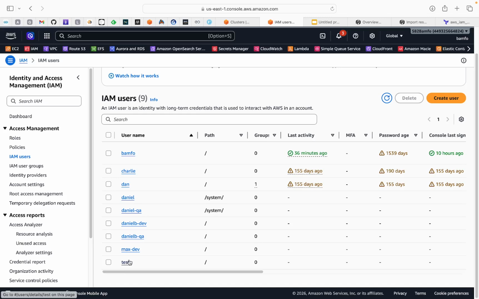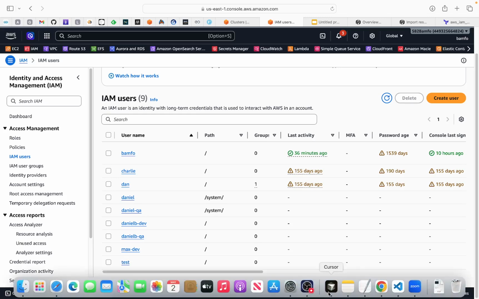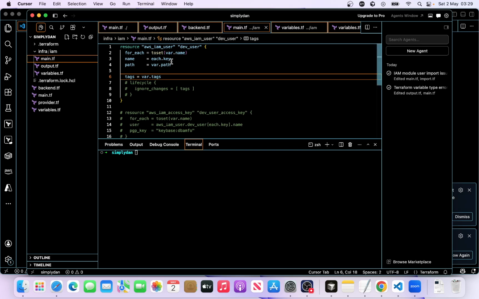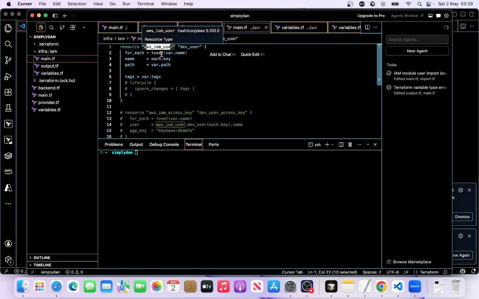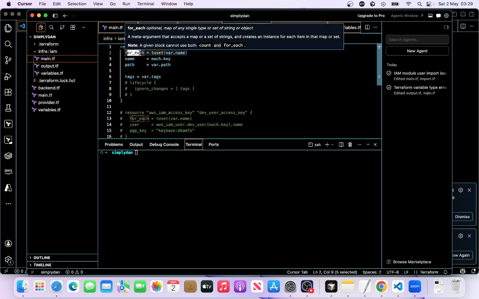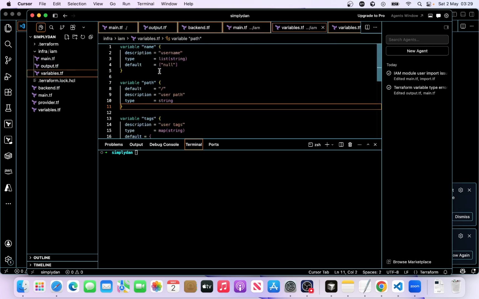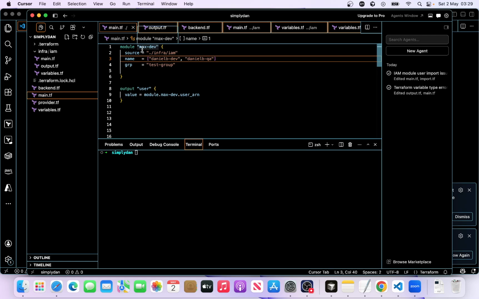Why am I saying this? Because you have your existing Terraform module here. Infra IAM is a module that you created to create IAM users. The users are created using for_each, you provide the variables for the users, and then you call the module to create the IAM users.